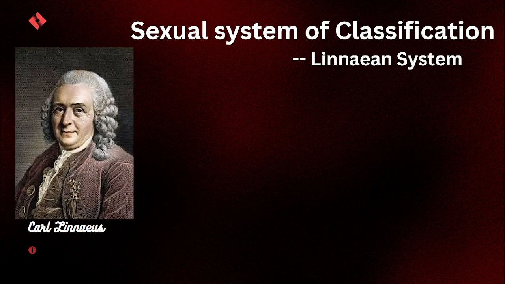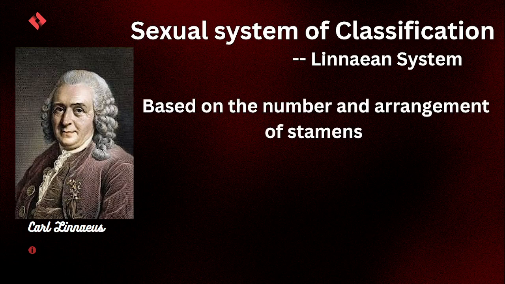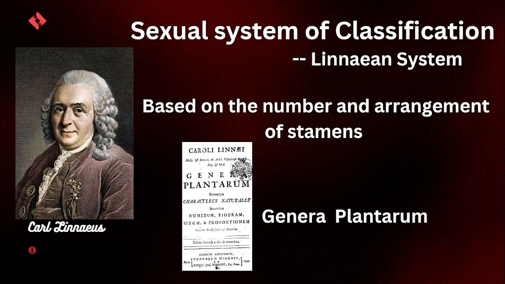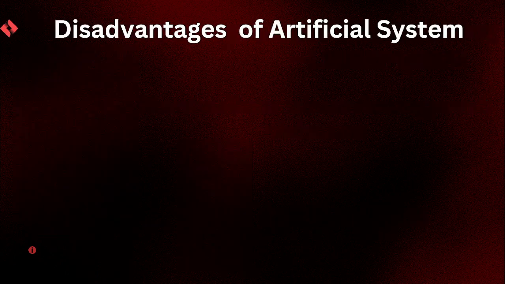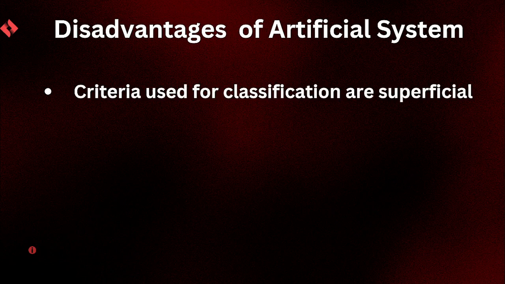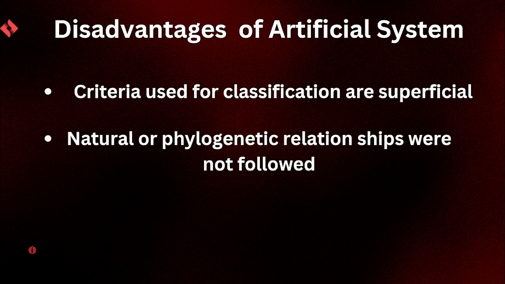The Linnaean system of classification also comes under the artificial system, and is otherwise known as the sexual system of classification, because he classified plants based just on the number and arrangement of stamens. He mentioned his work in his book Genera Plantarum. We need to discuss a few disadvantages of this system. Disadvantages of the artificial system: criteria used for classification in this system were just superficial. No natural characters or phylogenetic relationships were followed here.